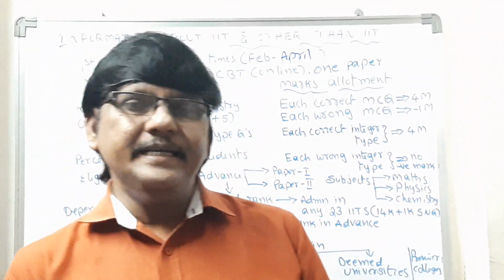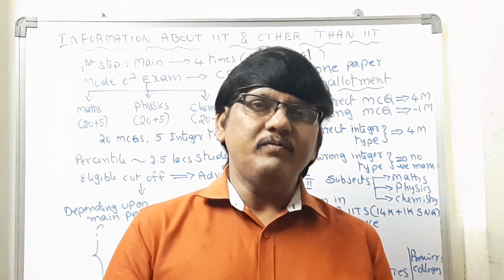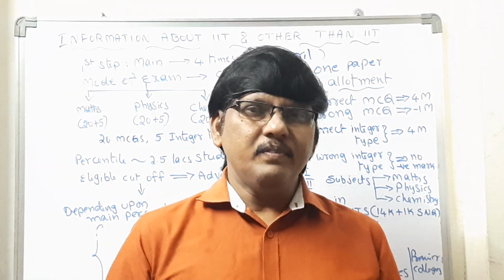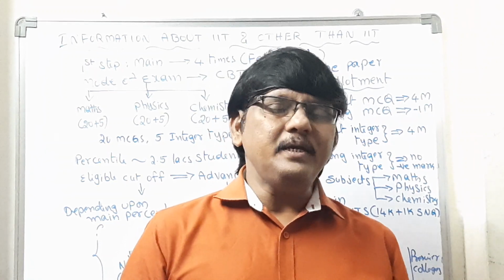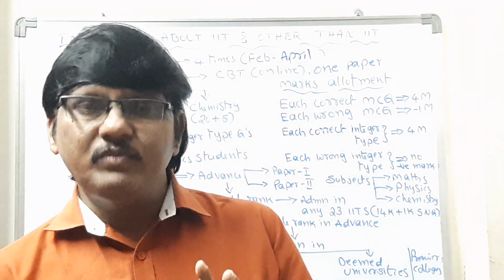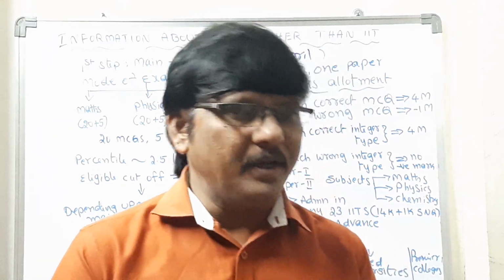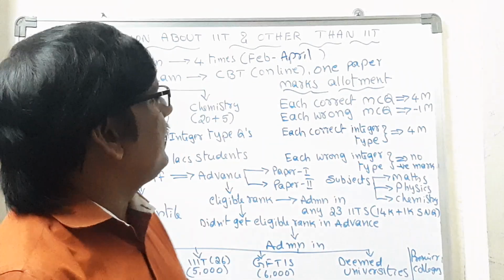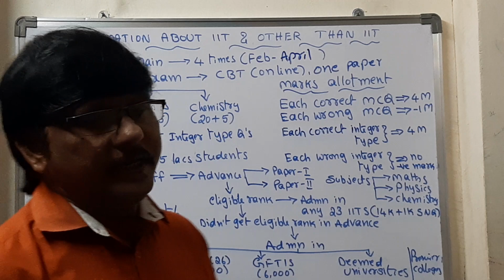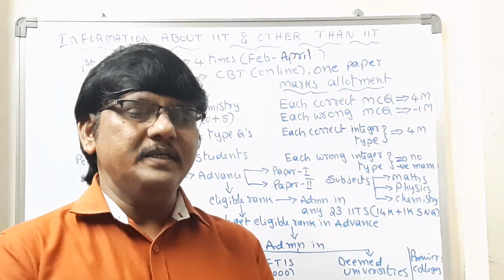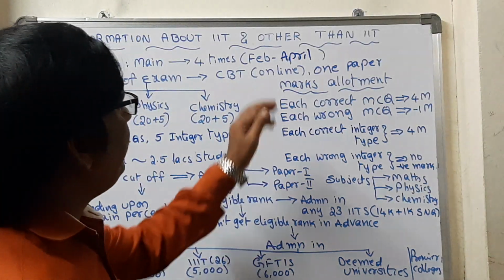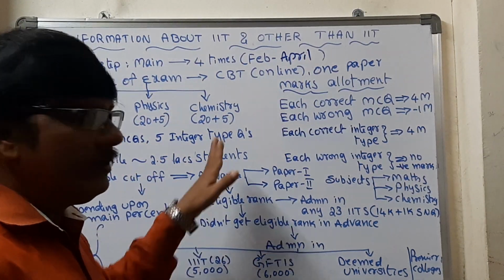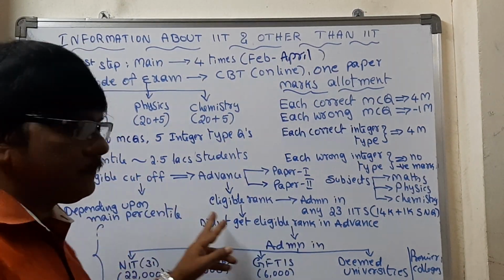When you are studying intermediate second year, right from the February month onwards, you can write the Main exam 4 times: February, March, April and May. Once you get the rank, depending upon your rank, you will be given admission into the Advanced.